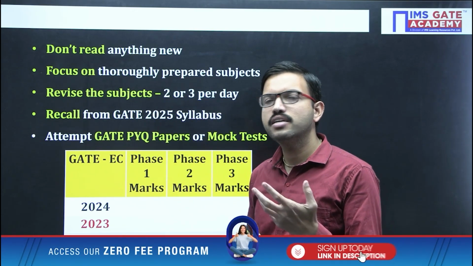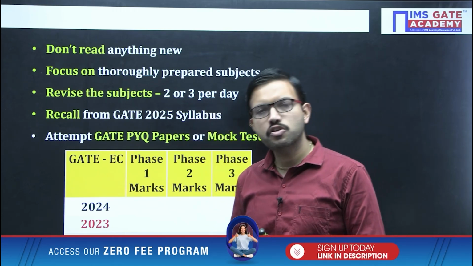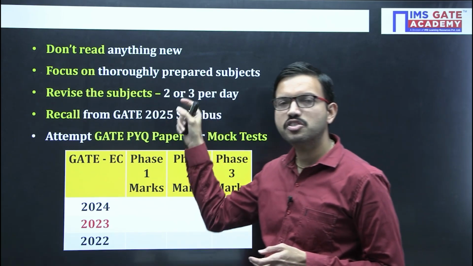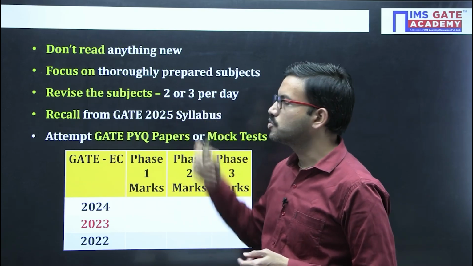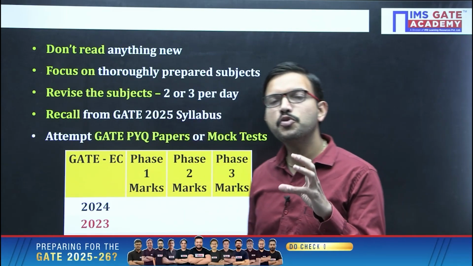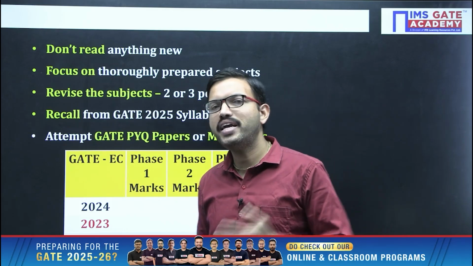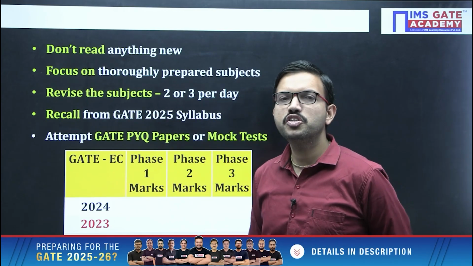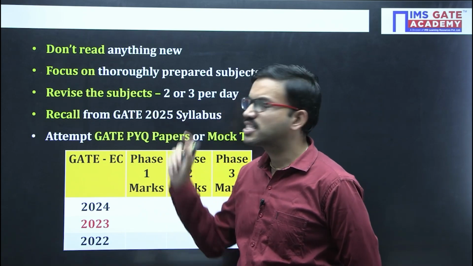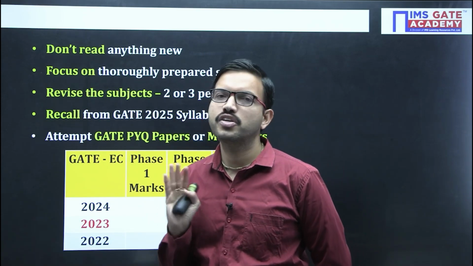But if you have thoroughly prepared 8 subjects, suppose, then accordingly what you can do, 2 days 3 subjects you can do revision, 1 day you can do 2 subjects revision. Like that, whatever the total number of subjects you have thoroughly prepared by this time, accordingly you can do the distribution for revision purpose. Okay, for revision purpose, one subject you can dedicate 3 to 4 hours, not more than that.